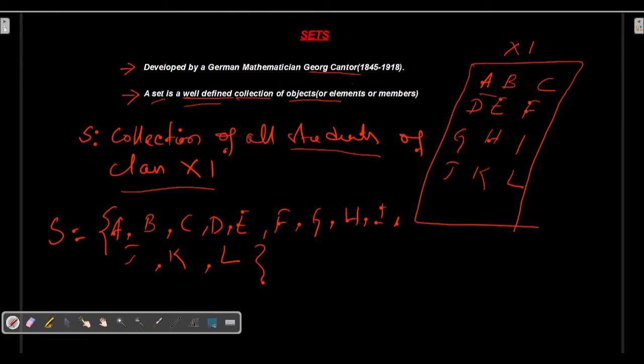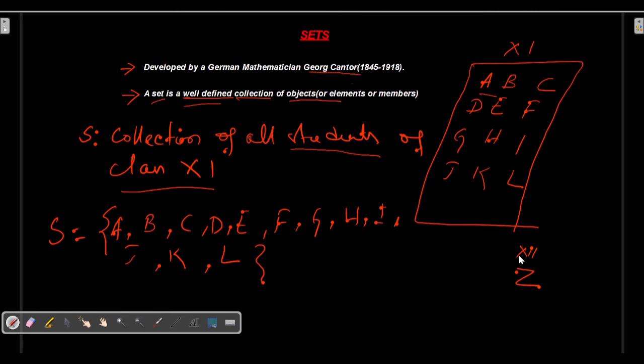Now suppose I have another student, say Z, who is a student of class 12. Can I say Z will be inside this collection? The answer is obviously no, because this collection contains all the students of class 11. So the property is properly defined. It is very clear that only those students who are in class 11 will be in this collection. It is very simple.